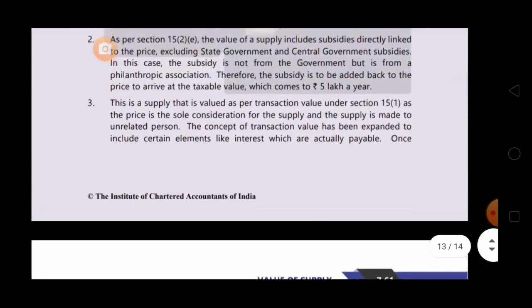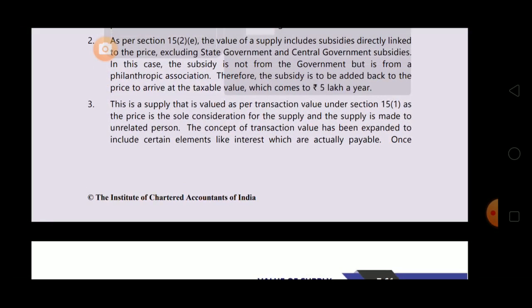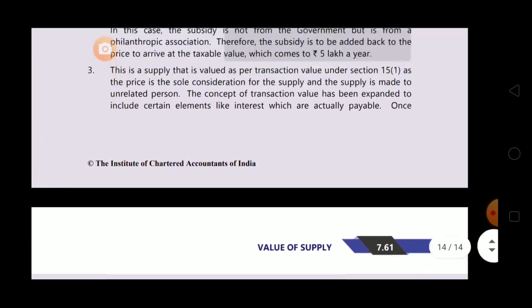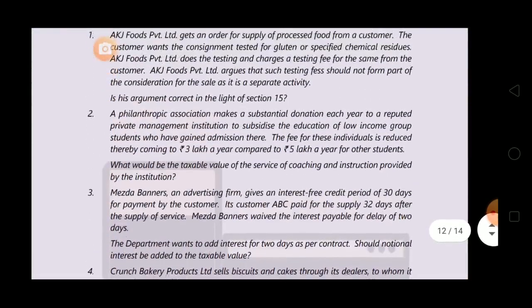It's not to be added. See, this is a supply that is valued as per transaction value under section 15 subsection 1, as the price is the sole consideration for the supply and the supply is made to unrelated person. The concept of transaction value has been expanded to include elements like interest which are actually payable. Once waived, the interest is not payable and therefore not to be added to the TV. Though interest and late charges are all added to the TV, once it is waived off, that means it is not payable, and if it is not payable, then it will not be added to TV. Next one.